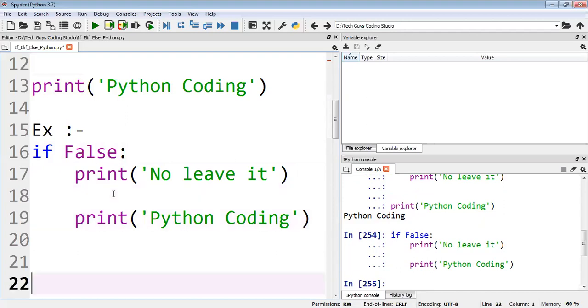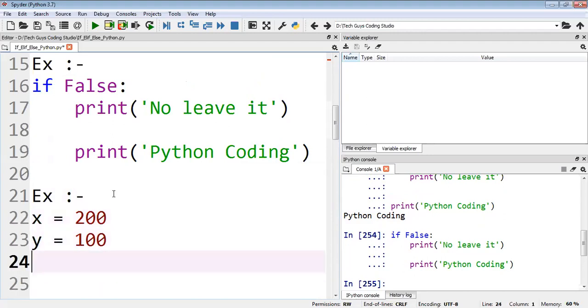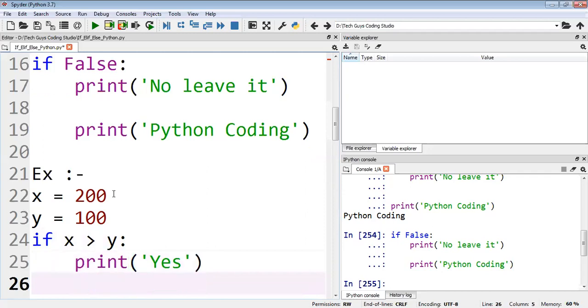Okay, here we can understand, we will take another example also. Let's say x is equal to 200, then y equal to 100. Now here I'll write: if x is greater than y colon, then write print. If it is correct, you can print the statement like yes, and if it is not correct, we can go here to the else statement.